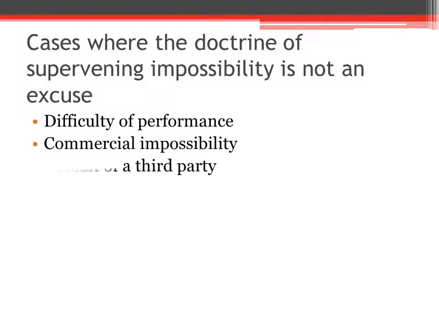The third situation, default of a third party. When a contract could not be performed because of the default of the third person on whose work or conduct the promisor relied, the promisor is not discharged on the ground of frustration.